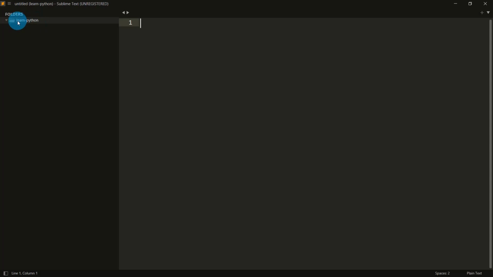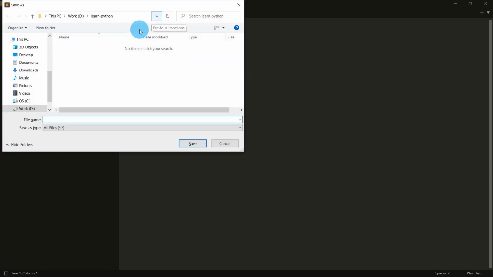We are going to create a new file, our first file inside this folder. Right click on it, click on New File. It's untitled, right? Because we have not yet saved it. I'm going to press Ctrl S. Now it's shown me the same directory, correct?